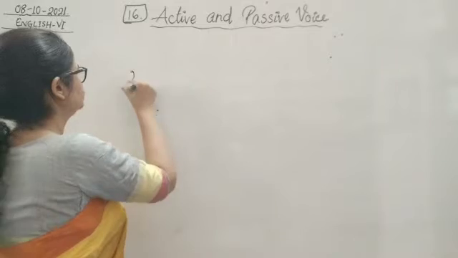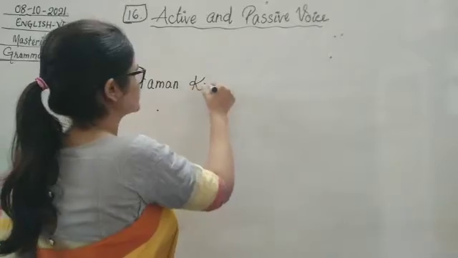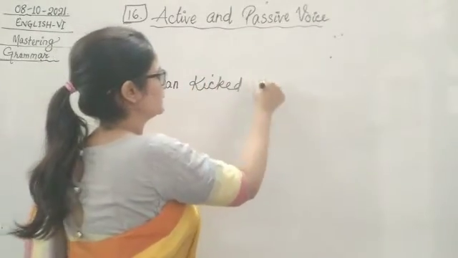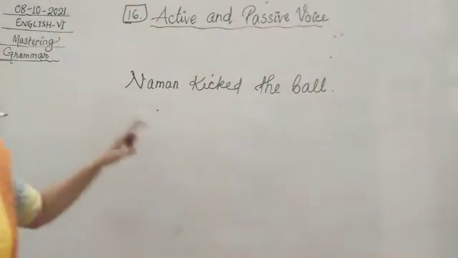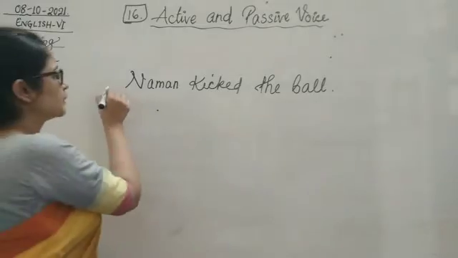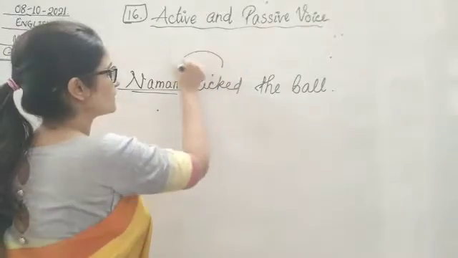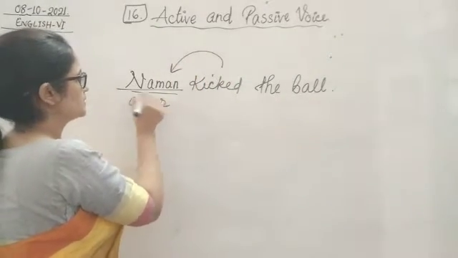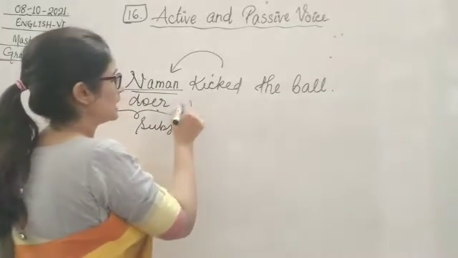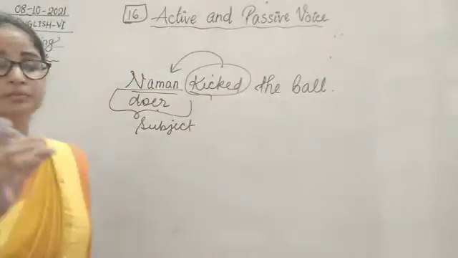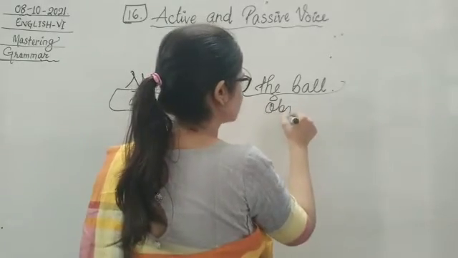See, like Naman kicked the ball. This example is from your book only. Naman kicked the ball. So now if I ask you to identify a subject and predicate, what are you going to do? You are going to look at who is kicking the ball, right? So who is kicking? Who is performing the action? Who is the doer? Naman is the doer. So this Naman is our subject. Yes. Now what is he kicking? On whom he is doing the action? On the ball, right? So this one is going to be our object.